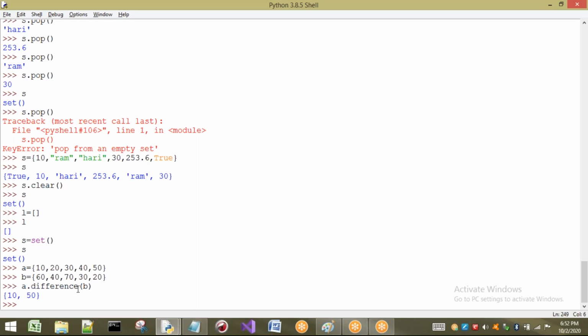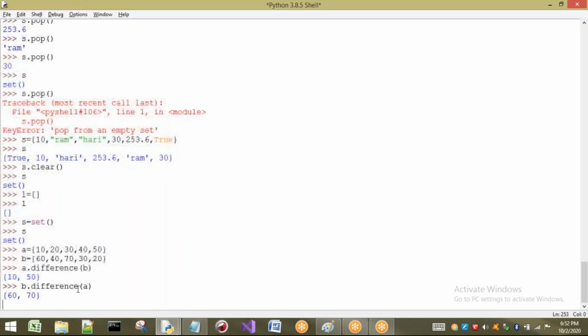Now I will take the reverse, that is B dot difference of A. Now I am going to check whether the elements of B are present in A or not. 60, is it present here? No, so consider that element. 40, is it present here? Yes, so don't consider. 70, is it present here? No, so print that. Next, 30, is it present? Yes, so don't consider that. 20, is it present here? Yes, so don't consider that. So this is what difference does. That means the difference method is going to give the difference between these sets. Okay, right.